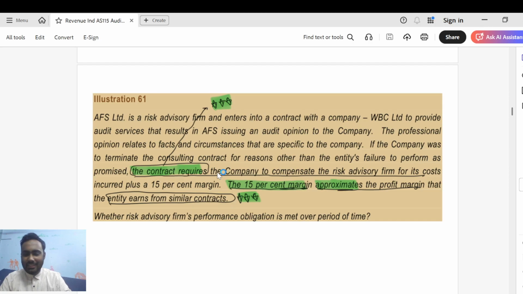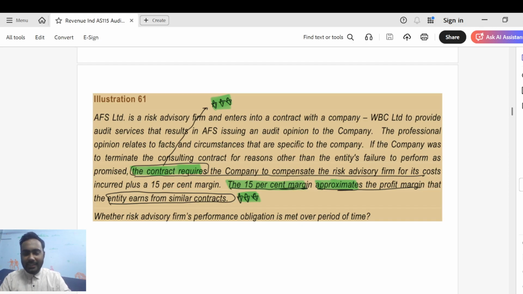It's a good question. Again, we have evaluated the criteria and we have come to a conclusion that criteria C is satisfied, that is where the asset has no alternative use, which obviously it won't have because audit is a service, it is intangible in nature, it does not lead to any creation of asset, and if the entity has enforceable right to payment. So having an enforceable right to payment is the heart of the scenario here. You have to understand that by looking at the engagement letter which the audit firm and the audit client enter into basis SA 210. I hope that is clear.